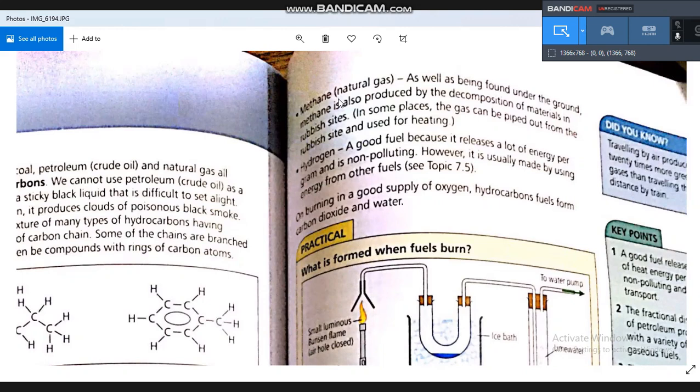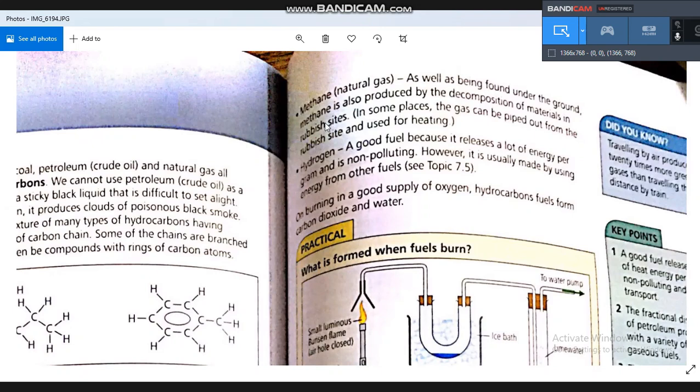It can be produced from fractional distillation of petroleum, and also we can get methane, natural gas, by decomposition of rubbish. We can use this methane in heating, and also it can be used as a gas for cooking.